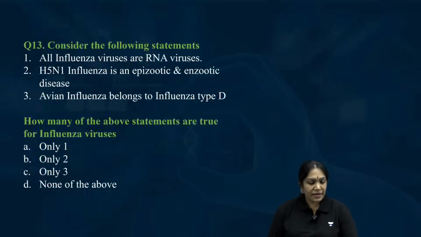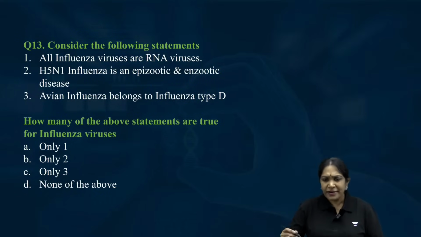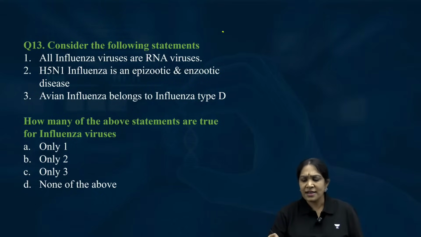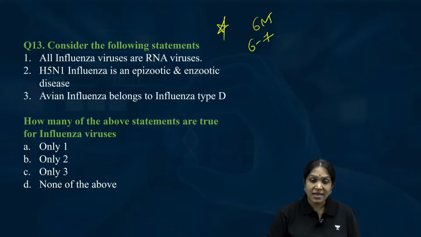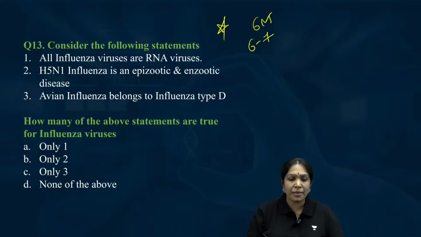Moving on to the next question. This is about influenza. Very important. Did you notice that in the last 6 months at least 6 to 7 articles were there? Not all, only in The Hindu, 6 to 7 times, given about influenza. Do you agree?